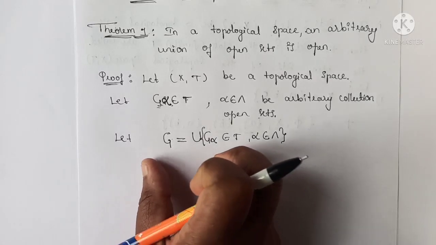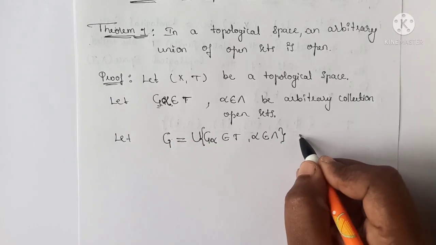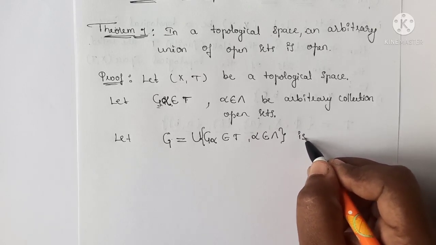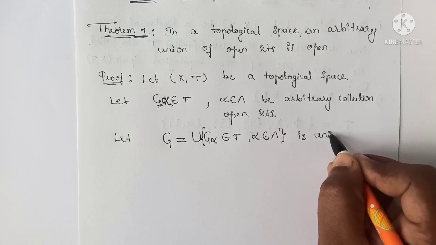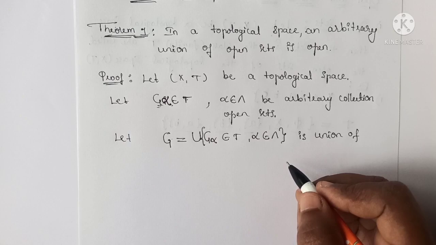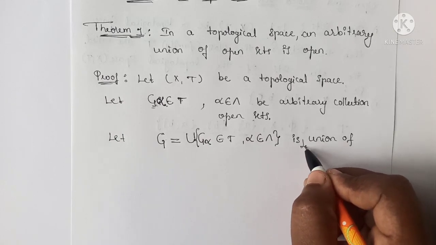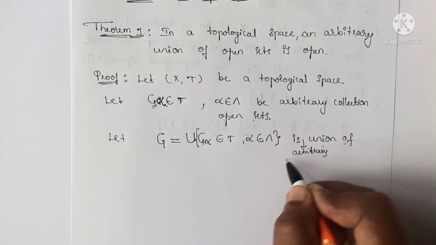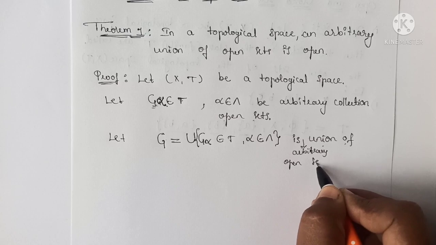Now we have to show that this G is open, it is an arbitrary union of open sets.